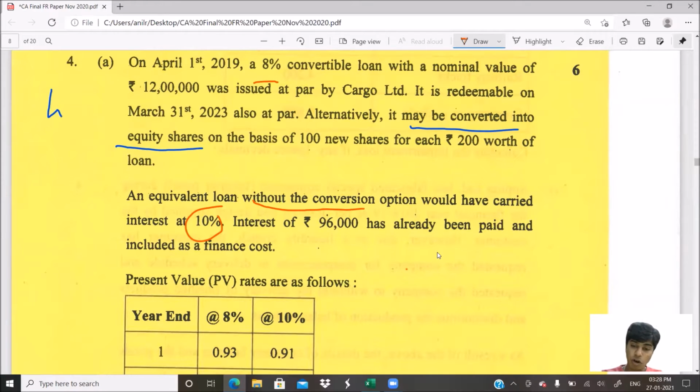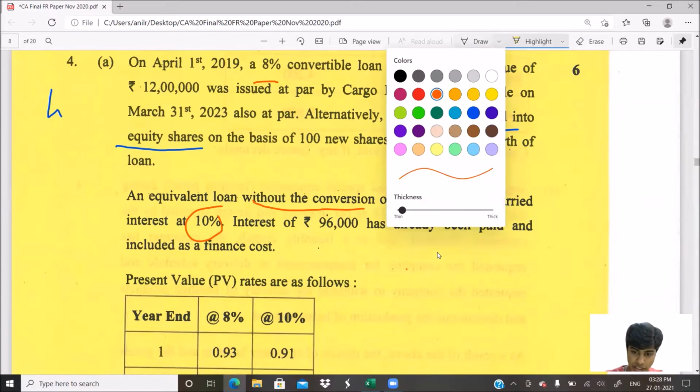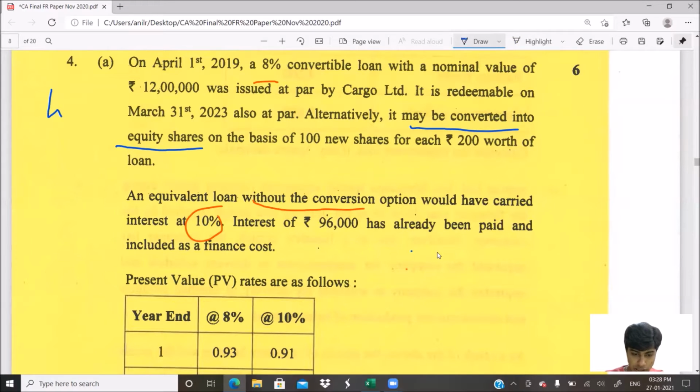Interest of 96,000 has been already paid. How did they arrive at this value of 96,000? It is 12 lakh into 8%. But is that how we compute interest expense? No. It is the discounted value of future payments multiplied by 10%. As the correct rate is 10% and the rate they've considered is 8%, some amount of expense is undercosted. We would have to recompute that expense which is not recorded and treat it as an expense. I'll tell you how to do that. Already been paid and included in finance cost.